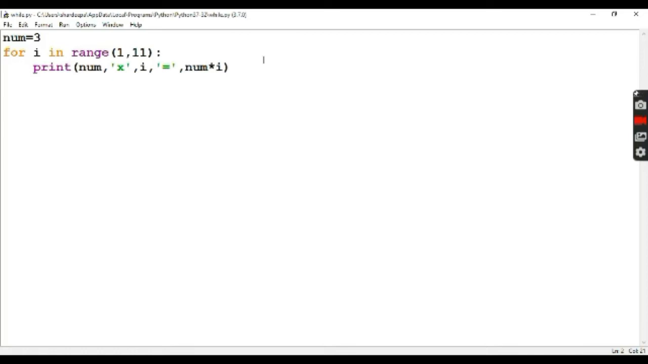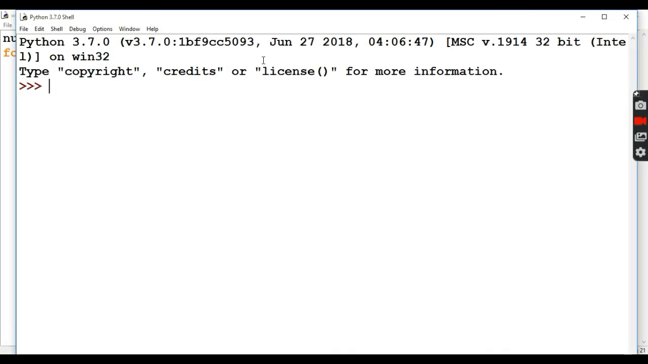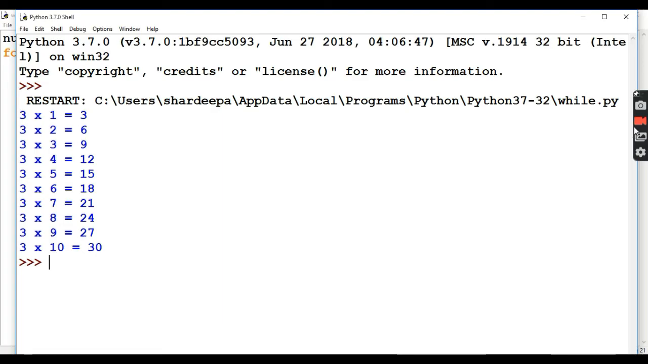So for example, we want to print the table of number 3. So we have taken a variable num is equal to 3. So we are printing the table of 3. For I in range. Now what is I? I is any variable. I in range 1 comma 11. Print num comma x comma I is equal to num into I.